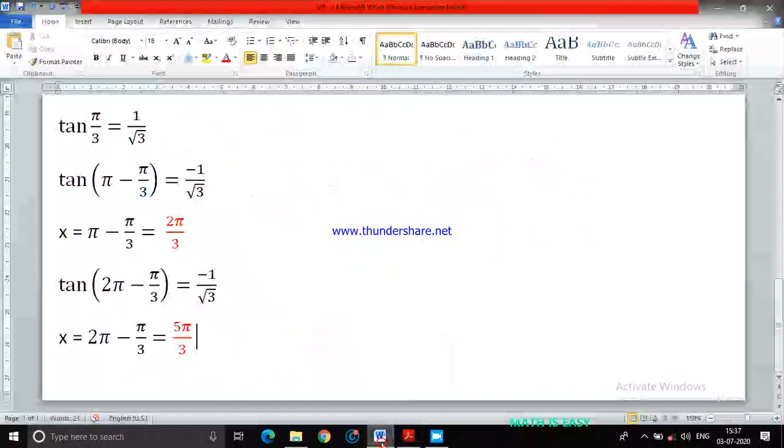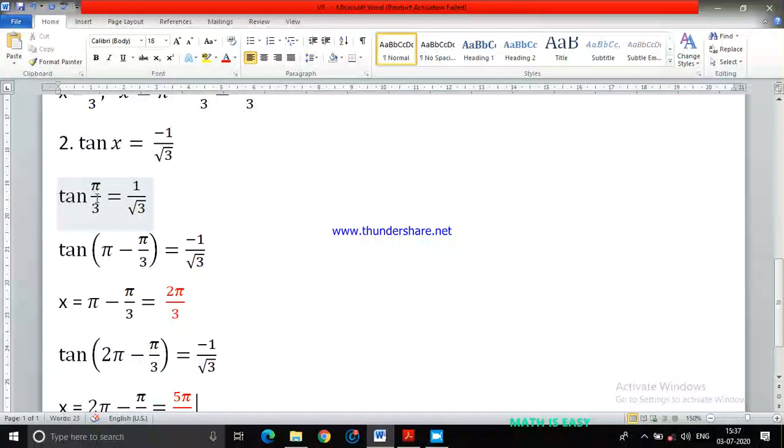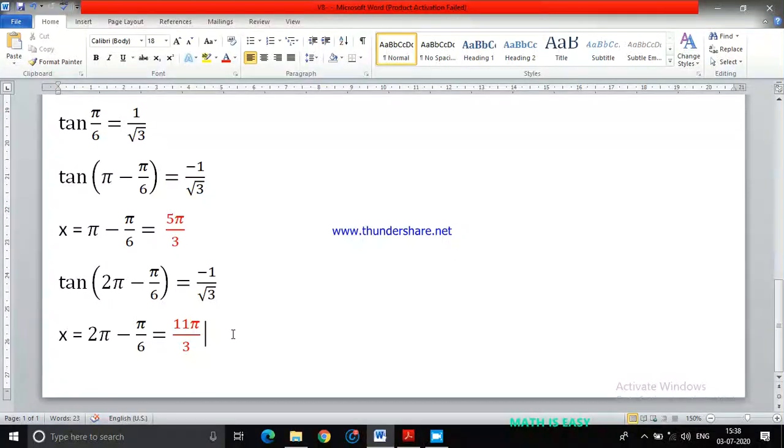Sorry, it should be pi by 3, 60 degrees, right? We are continuously making this mistake. This should be pi by 6, sorry, because pi by 6 is 30 degrees. Okay, pi by 6 is 30 degrees, that's what we are making the mistake. So here it will come 2 pi minus pi by 6, and here also 30 degrees means pi by 6. This is also pi by 6. So 2 pi minus pi by 6 is 11 pi by 6. Generally we think 30 degrees means pi by 3, but 30 degrees means pi by 6.